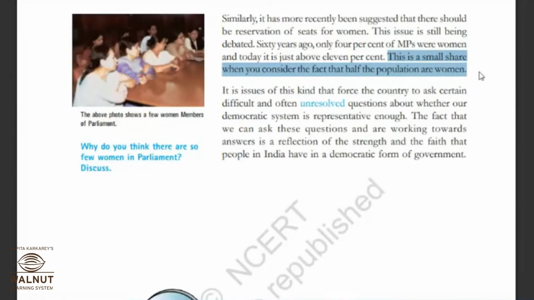Isn't it less? Okay, now I'm moving on to the last paragraph. It is issues of this kind that force the country to ask certain difficult and often unresolved questions about whether our democratic system is representative enough. Can we ask this question? Yes, we can. Because still many women are away from representation. There are not yet representatives, means there is not a good enough number.